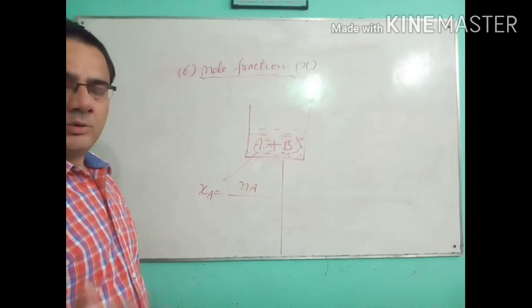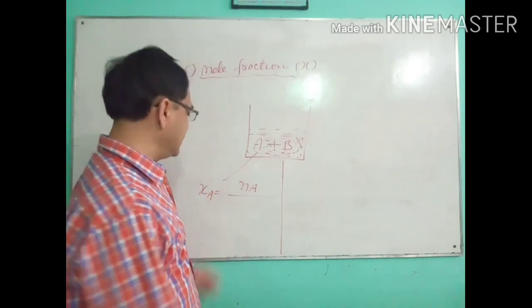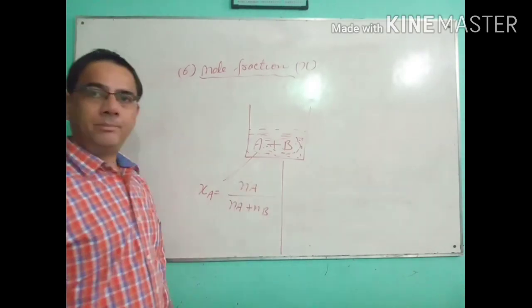Only two components are there, component A and component B. It means the number of moles of component A and the number of moles of component B.